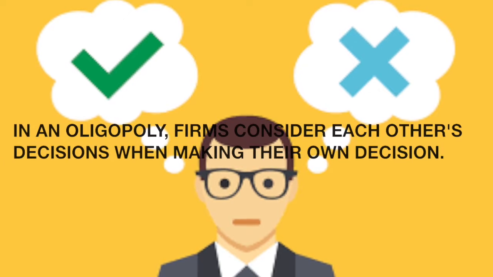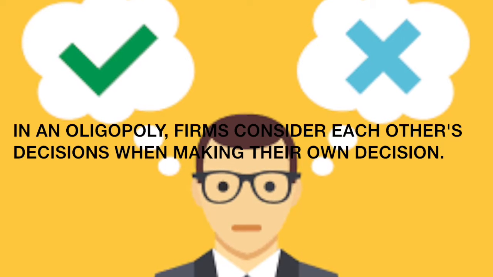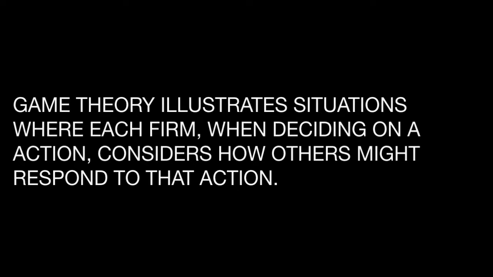In an oligopoly, firms consider each other's decisions when making their own decisions. This is because firms are not only affected by their own decisions, but also by decisions of other firms in the market. Game theory illustrates situations where each firm, when deciding on an action, considers how others might respond to that action. Let's look at an example.